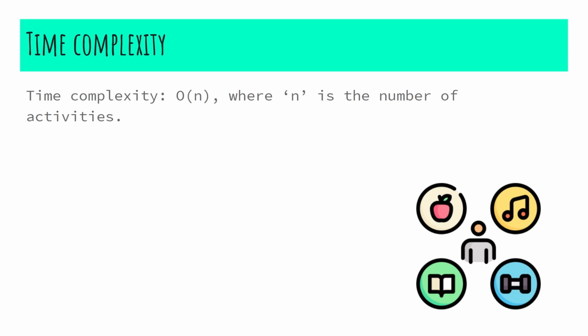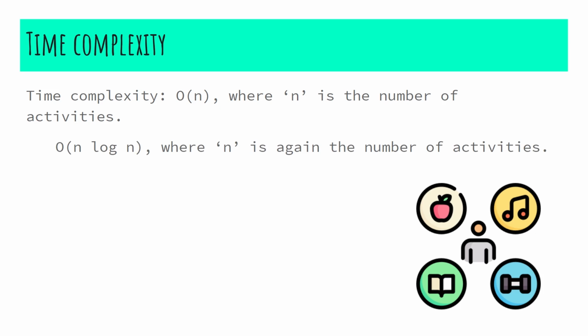The time complexity of this algorithm is order of n, where n is the number of activities provided. Now, order of n is when our input array of activities is sorted according to their finish time. But if the activities array is unsorted, we need order of n log n time, where n is again the number of activities. It takes order of n log n time because we need to sort the array and then pick the activities.